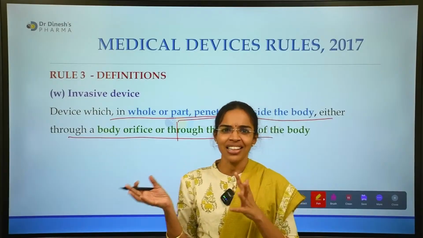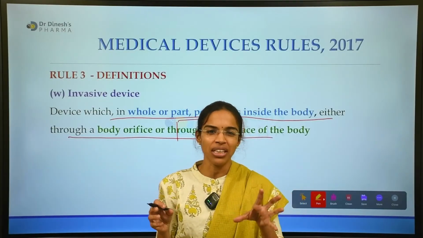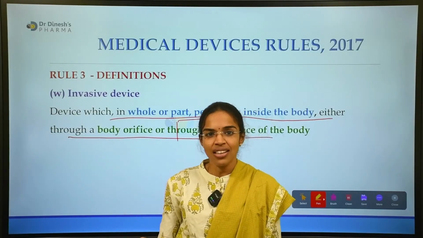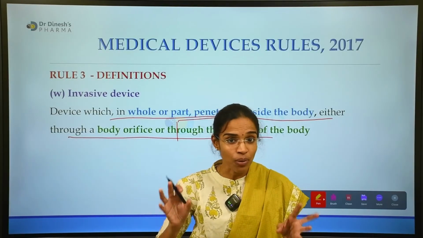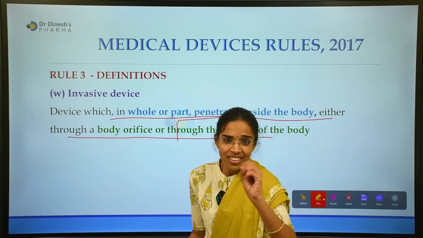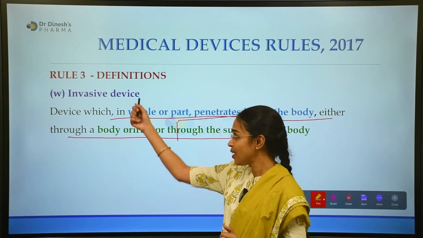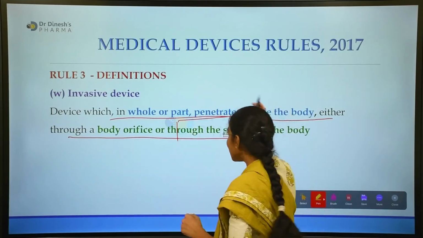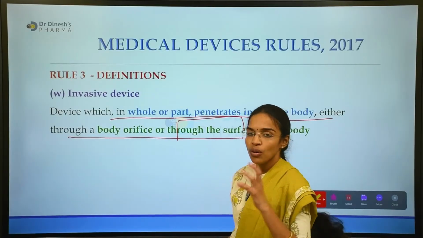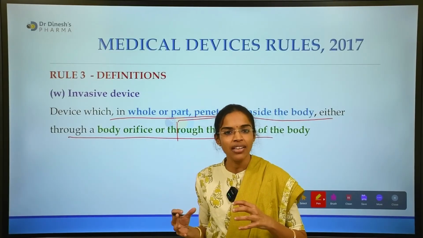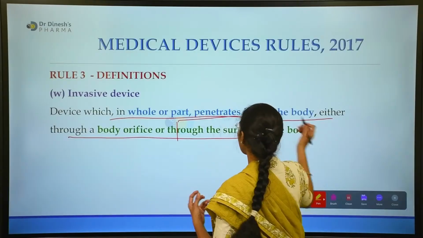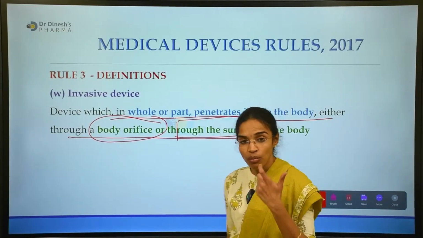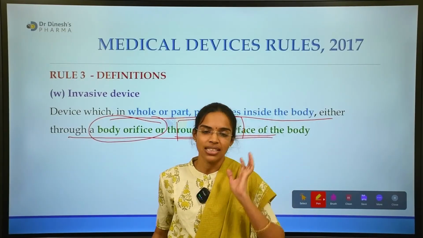In general terms, whenever we call something invasive, we call it something which pierces. No, it is not about the piercing here. Here piercing does not really matter. But according to MDR 2017, what matters for an invasive device is that which, in part or whole, penetrates or is administered through the body orifice or the body surface. That is known as an invasive device.